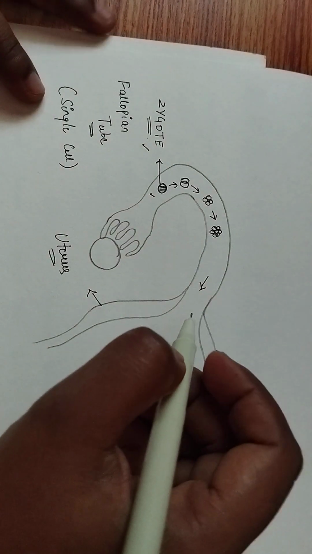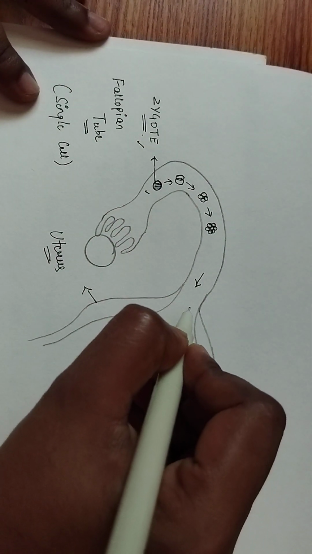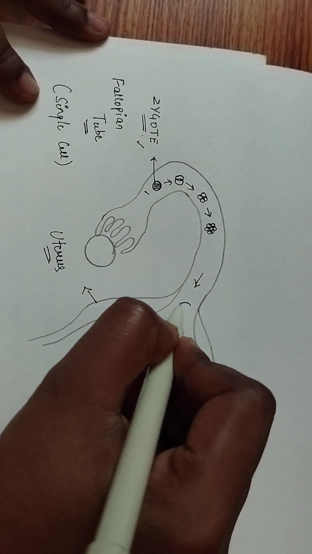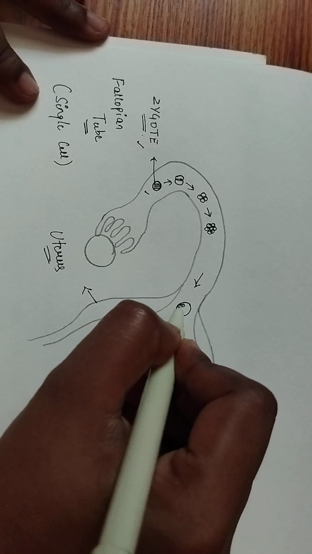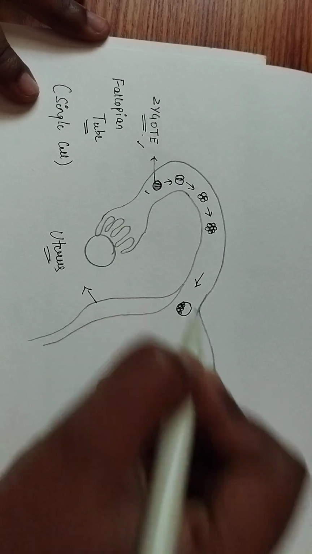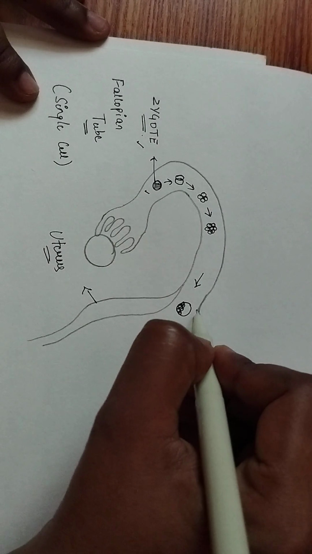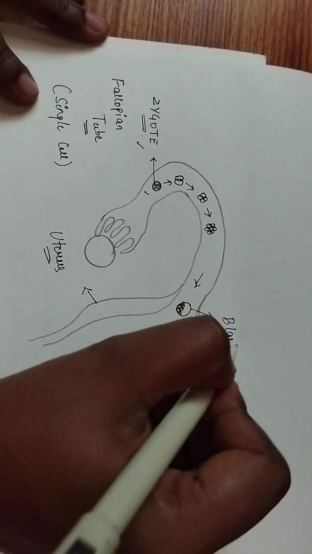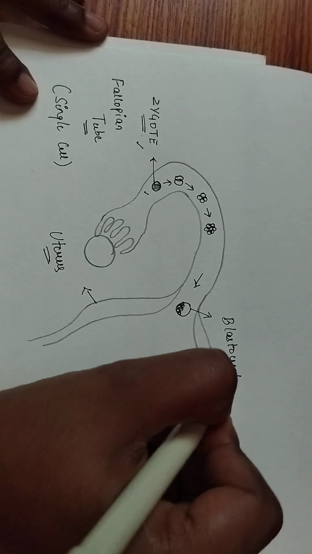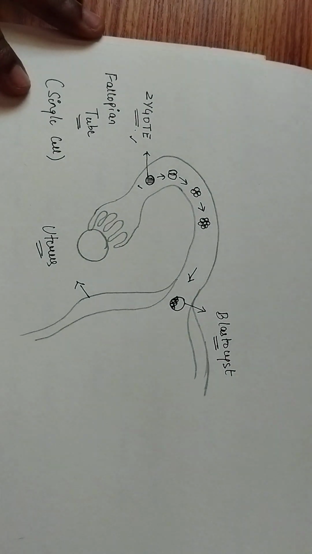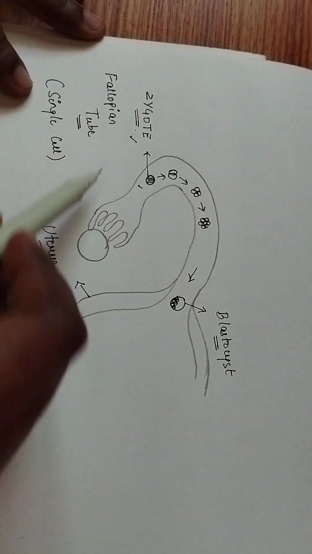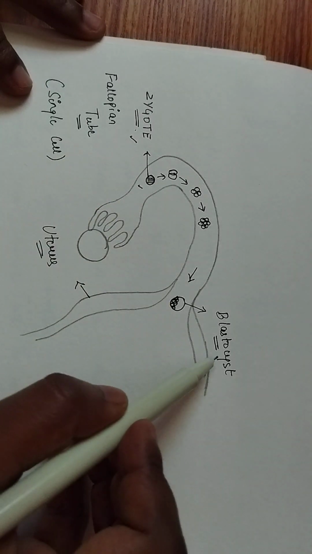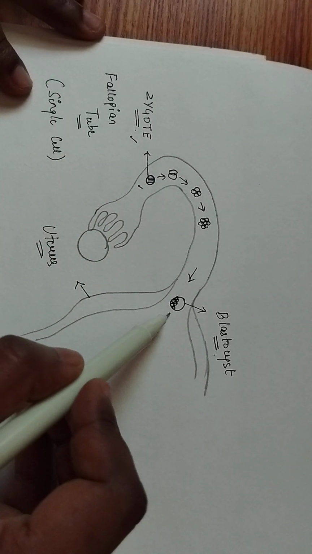As it reaches the uterus, it has already converted itself into a ball of cells. Now this ball of cells is termed as blastocyst. So the zygote has given rise to the blastocyst by the time it enters the uterus.